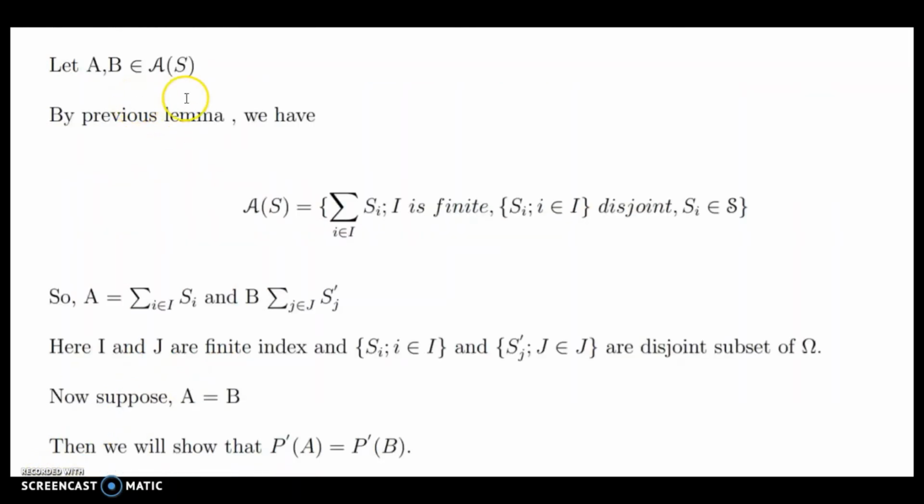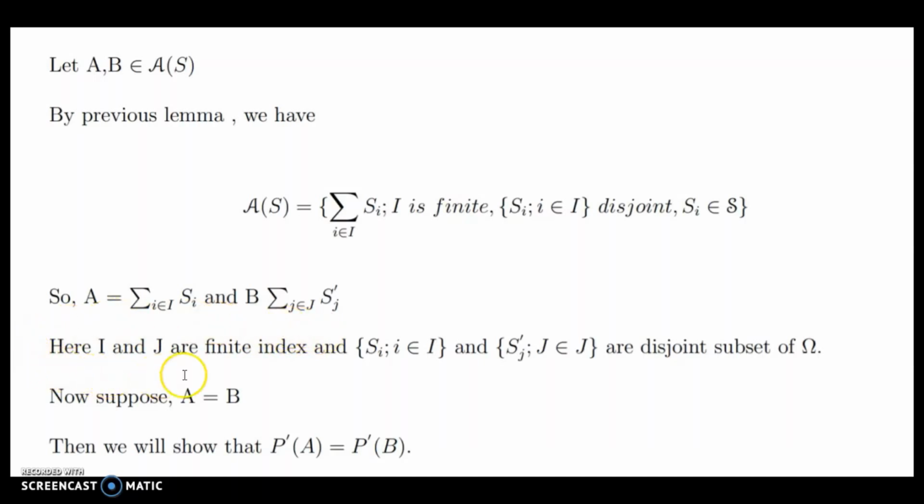Let A, B belong to A of S. By the previous lemma, we have A of S is the set of all summation i belongs to I Si, where I is finite, the Si are disjoint and Si belongs to S. So A and B can be written as A equal to summation i belongs to I Si and B equal to summation j belongs to J Sj dash.